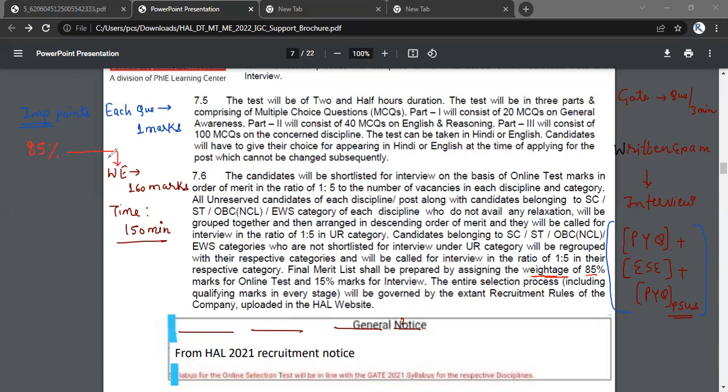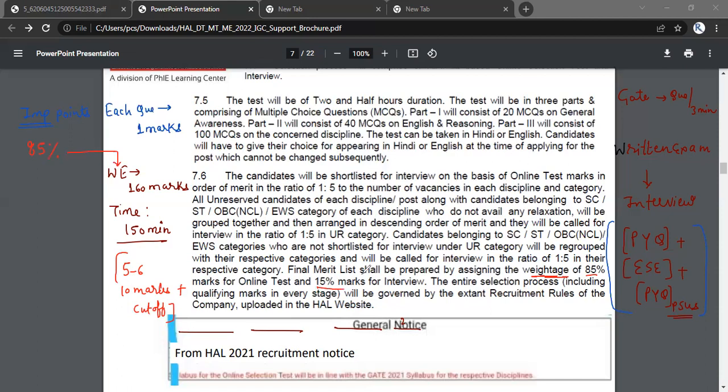And there is a mistake that everybody makes. They just clear the cutoff and they expect that, since they are getting the call letter for the interview, they are selected. It's not like that. At least you should be getting 5 to 6 marks or 10 marks above the cutoff marks to have a sure shot selection, because you can see that only 15% marks are allotted for the interview.